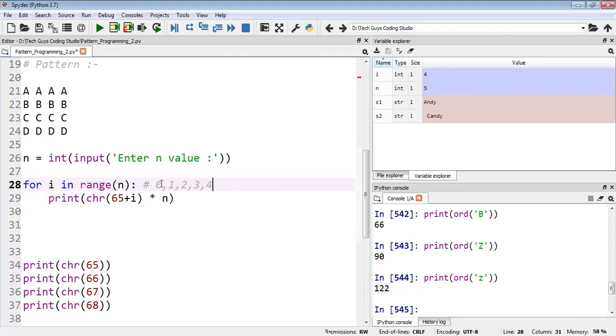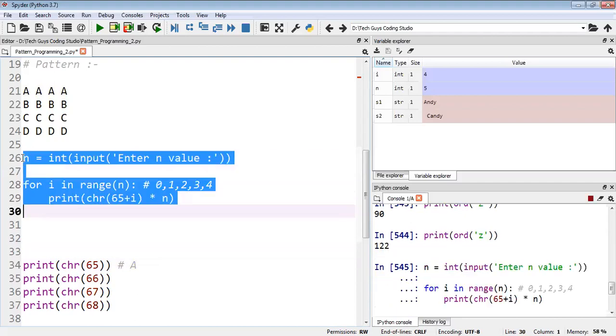Okay, now if the i value is 0, you can see 65 plus 0, how much? 65 itself, right? 65 as a character, we'll be getting a, like this. Then I take a how many times? The n value is 5, so a will be 5 times. Again the output will go for 1. 65 plus the i value 1 is 66, that means b, into n times. So like this only, the program will be running till n number of times.